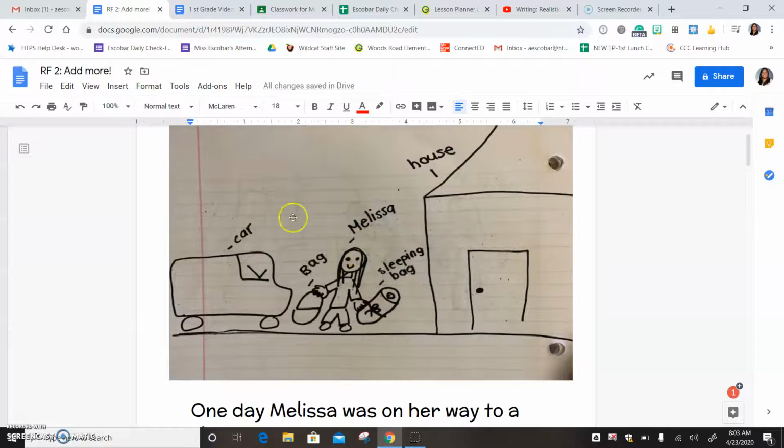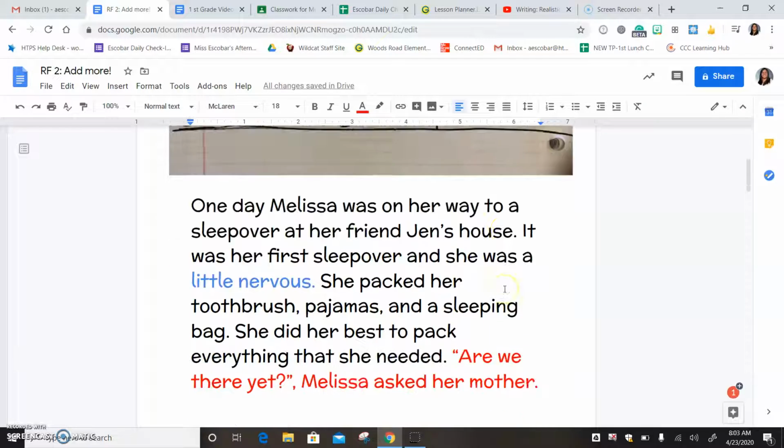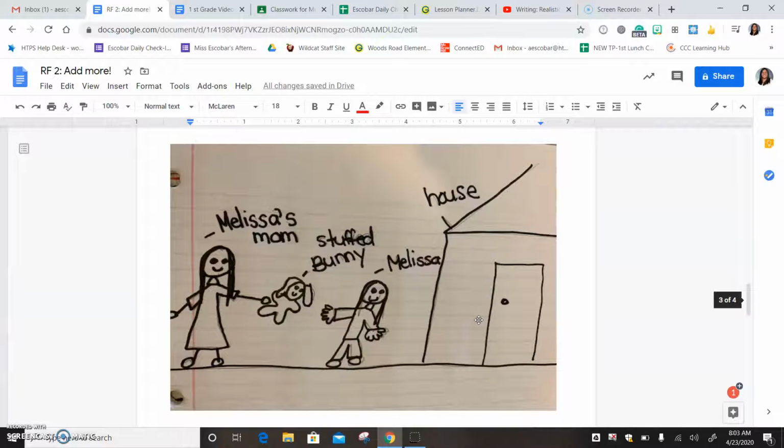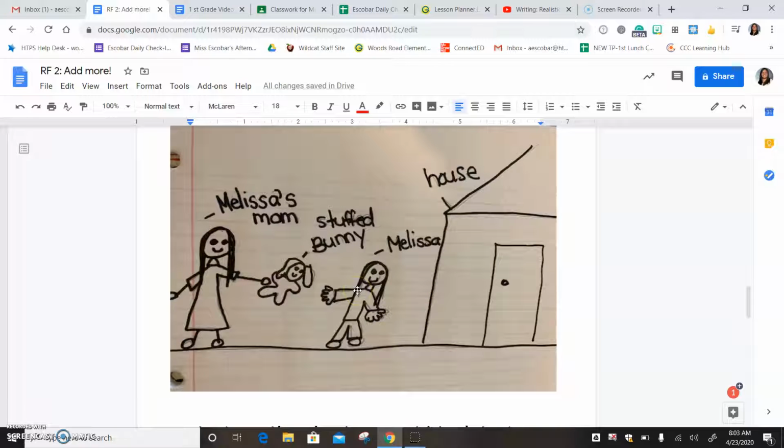Maybe in this picture, I could add more details. I can add the sun, the tree. I can even add Jen and her mom waiting at the door for her. In this picture, it looks like I have a lot of things in this one. But maybe I could add more details to my last picture. And so that is something you can add.